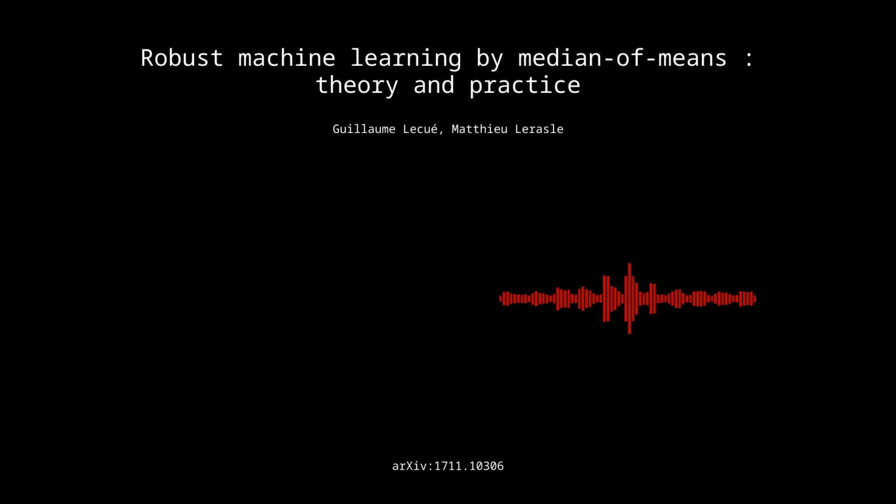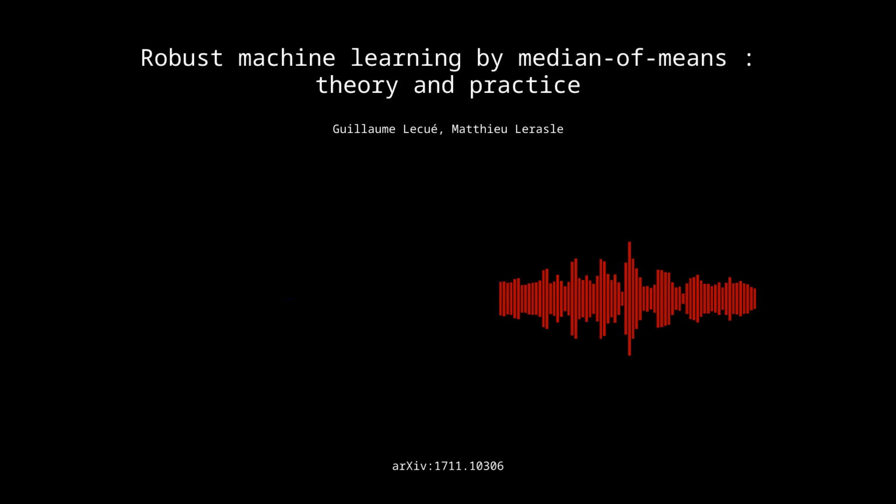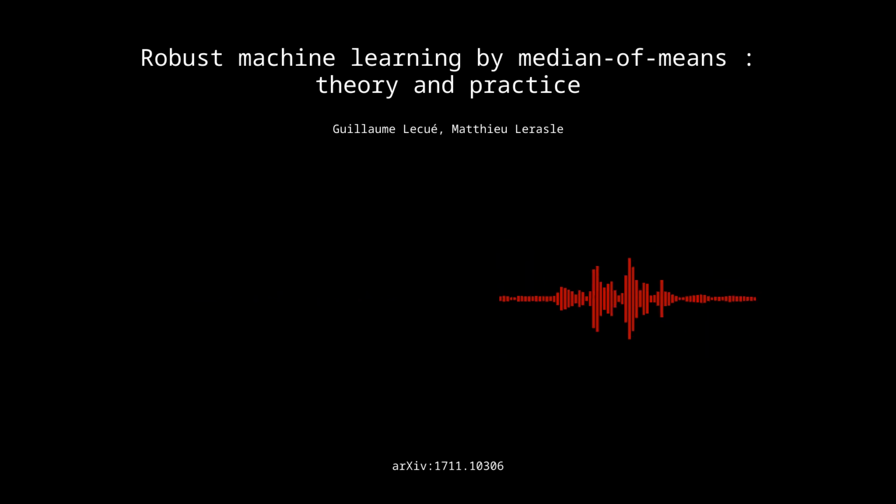Absolutely. And they even talk about how to choose the right parameters for these algorithms using this MOM version of cross-validation. Right, because even hyperparameter tuning can be messed up by outliers if you're not careful. So they have this MOM cross-validation process that's much more resilient. It's like they thought of everything. They really did. And all of that leads to models that are more reliable in the end.